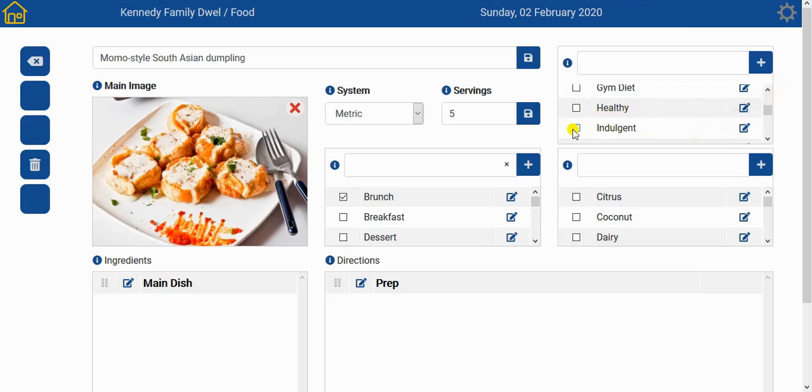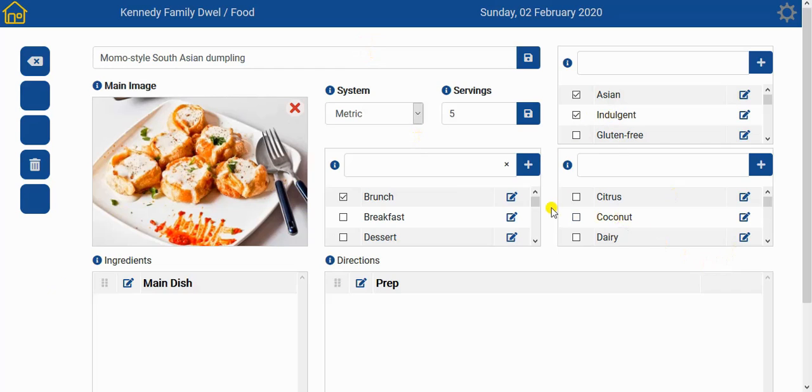In our case, we'll put it under indulgent because it has some mayonnaise in it and it's deep fried as well. So it's not something that we'd want to have often, so we'll include it into the indulgent category. And the idea is that later on, if you want a treat, you just select the indulgent category when you search for a recipe, so it'll make it easier to find.